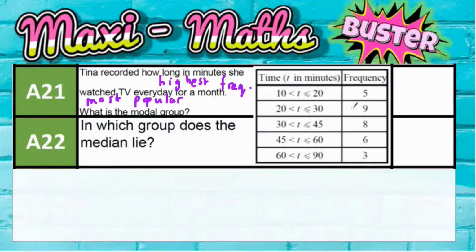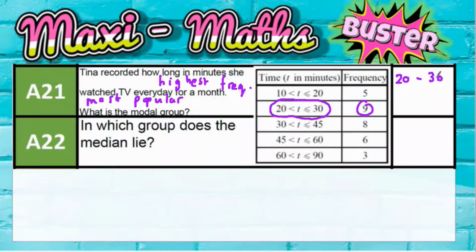So as you can see, the highest frequency is 9, and the group that comes from is 20 to 30. So what this is saying is that 9 times she recorded the fact that she watched TV between 20 and 30 minutes. 5 times she watched TV between 10 and 20 minutes. 8 times was 30 to 45 minutes. 6 times was somewhere between 45 and 60 minutes, and so on. But the most popular group is the 20 to 30 group. So it's a very, very basic level.